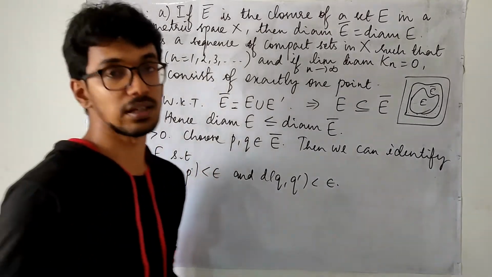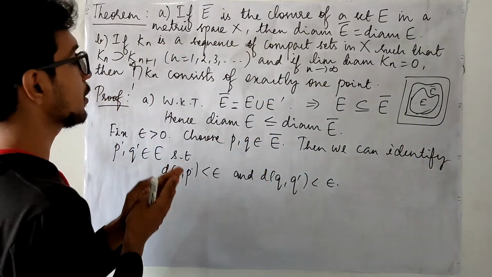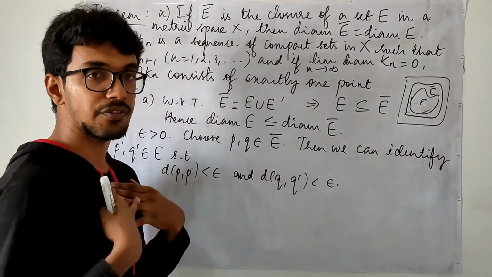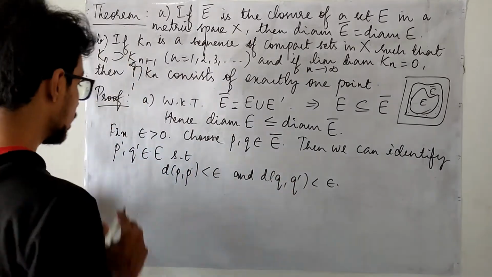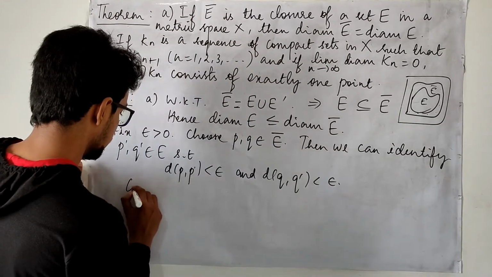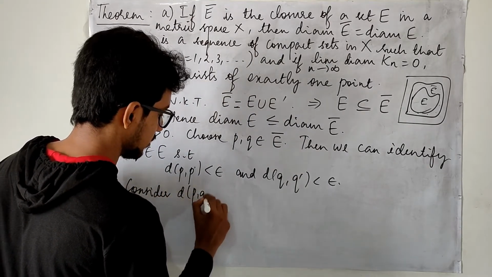We have not said anything of that sort. So whatever points I choose from the closure, I can identify some points in E such that these conditions are satisfied. Next, we are going to consider the distance of these things.